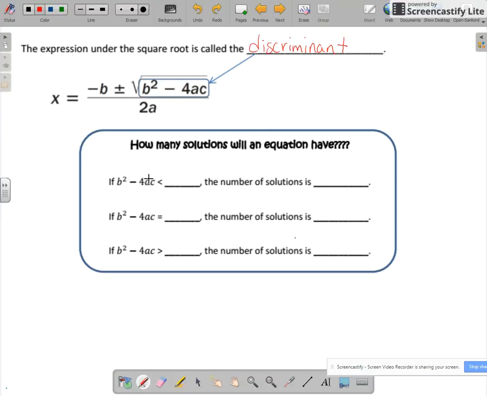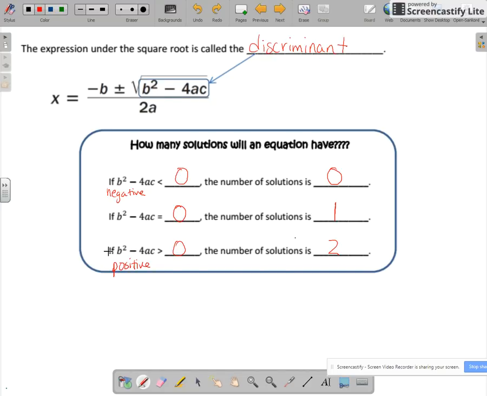So if b squared minus 4ac is less than 0, in other words, if it's negative, the number of solutions that the quadratic will have is 0, mainly because we can't take the square root of a negative number. If b squared minus 4ac is equal to 0, the number of solutions is 1, because we're only adding 0 or subtracting 0, which won't change the answer at all. And if b squared minus 4ac is greater than 0, or if it's positive, the number of solutions is 2. We'll have 2 solutions, we'll be good to go.